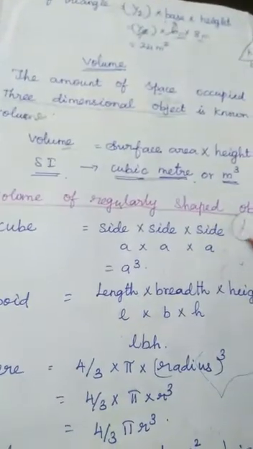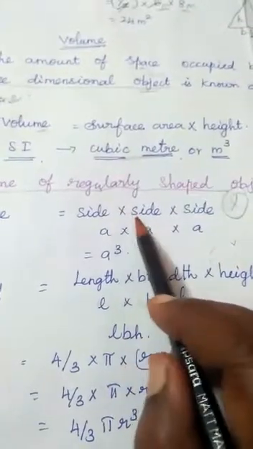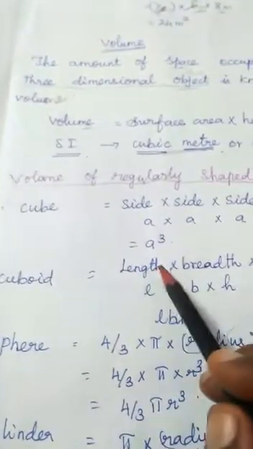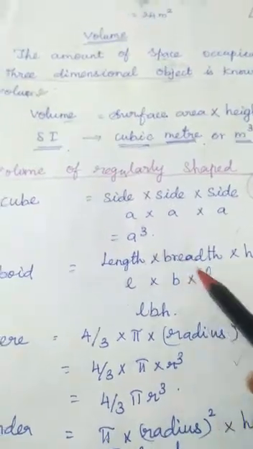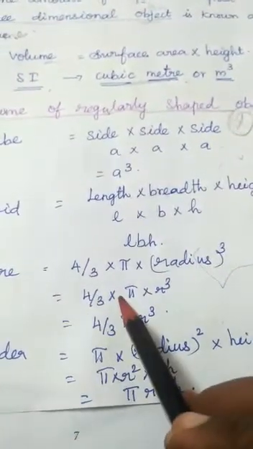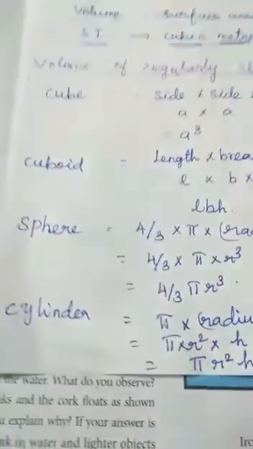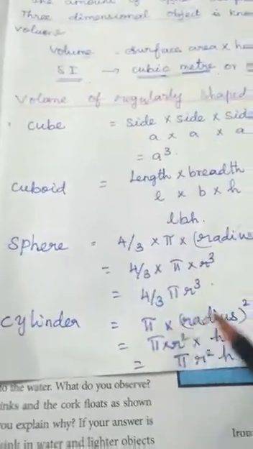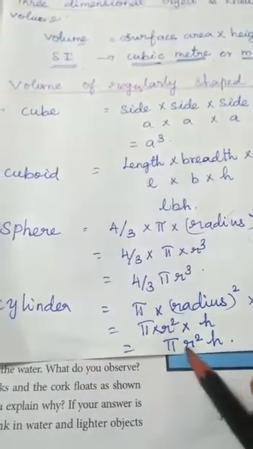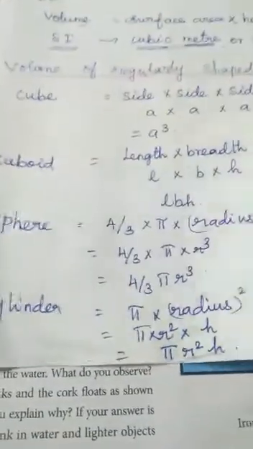This is very important, children. You must memorize the formulas. Cube: side into side into side, a into a into a, a cube. Cuboid: L into B into H. Sphere: 4 by 3 into pi into radius cube, 4 by 3 pi r cube. Cylinder: pi into radius squared into height, so this is the formula pi r squared h. Okay, now let us substitute in the formula.